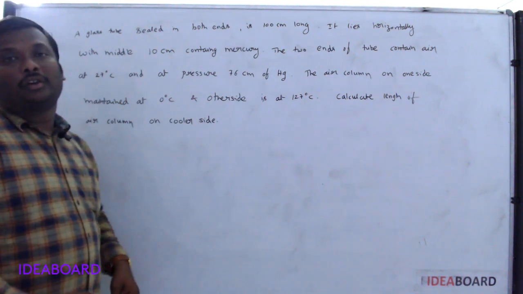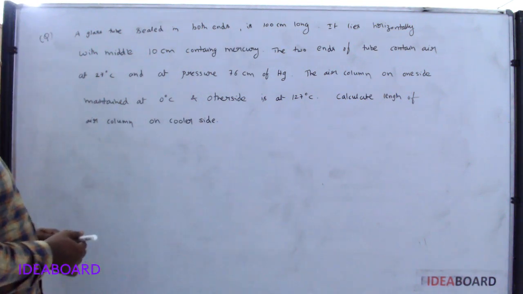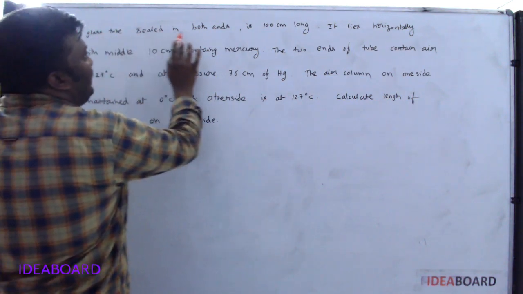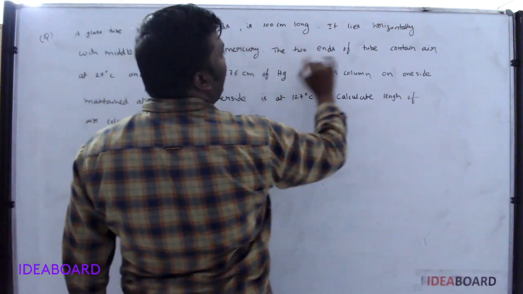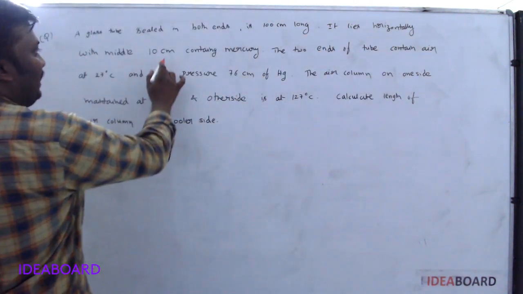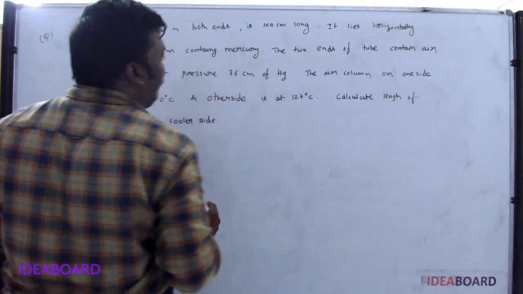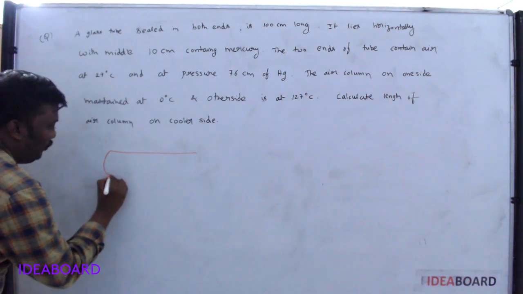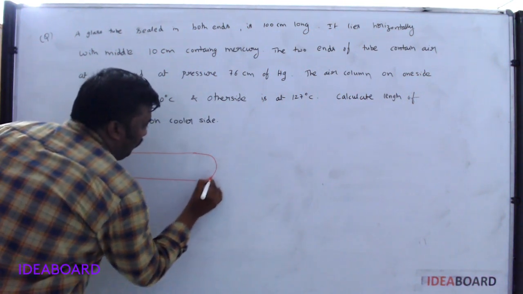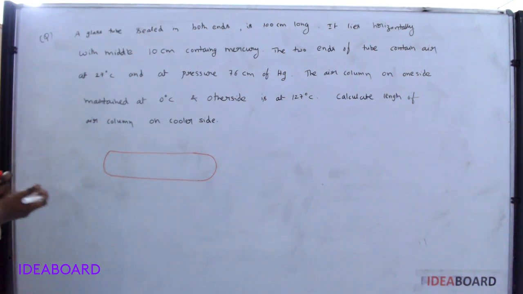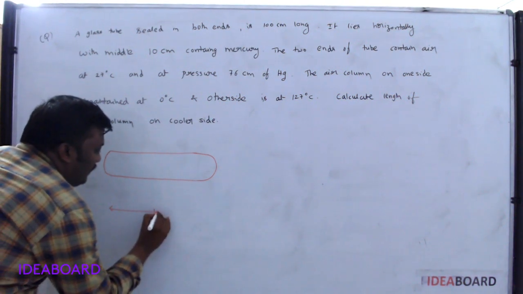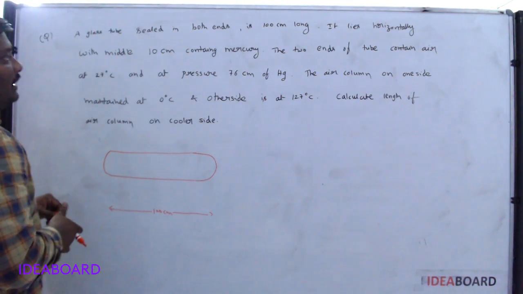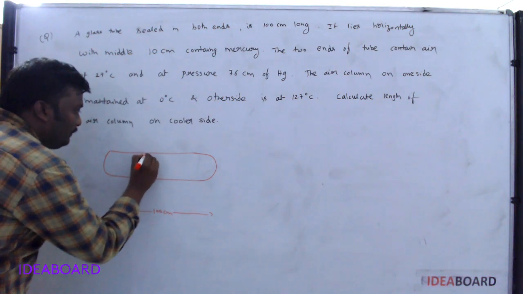Another numerical related to the ideal gas equation. Let us see. Don't see the size of the question. Read the question. A glass tube sealed at both ends is 100 centimeter long. It lies horizontally with the middle 10 centimeter containing mercury. So he considered one glass tube whose length is 100 centimeter, placed horizontally, with the middle 10 centimeter containing mercury.